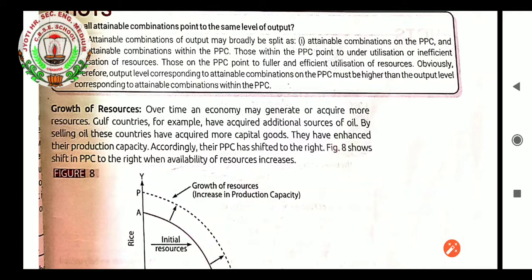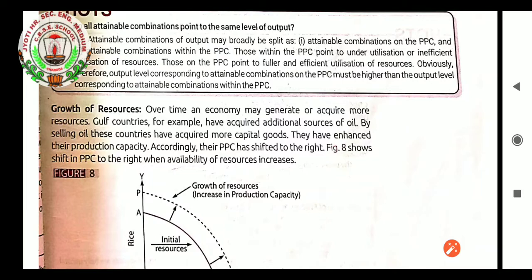Growth of resources. Over time, an economy may generate or acquire more resources. Gulf countries, for example, have acquired additional sources of oil. By selling oil, these countries have acquired more capital goods. They have enhanced their production capacity. Accordingly, their PPC has shifted to the right.